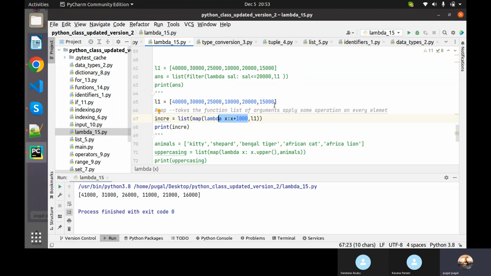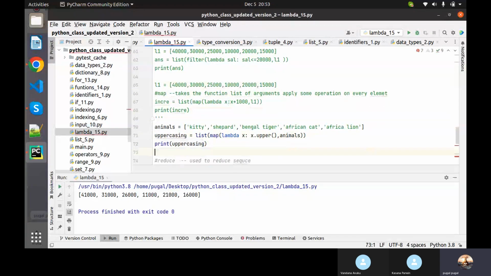Okay, and after that we have another example of map. Here we have a list of animals and their names, and we are trying to convert all the animal names into uppercase using the upper operation.